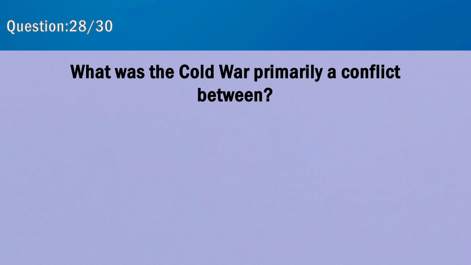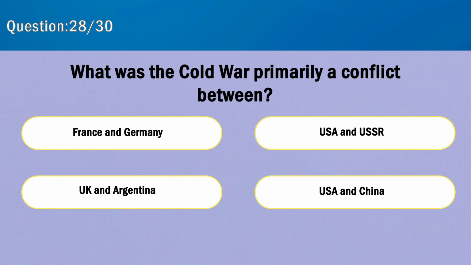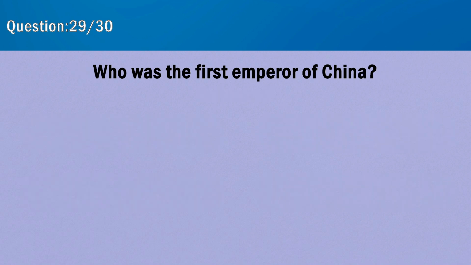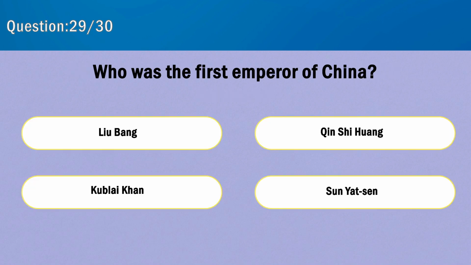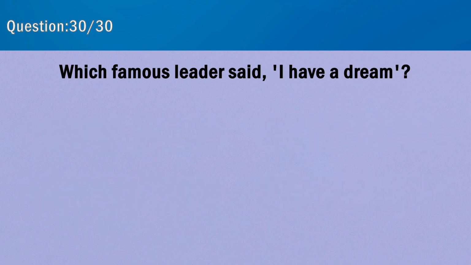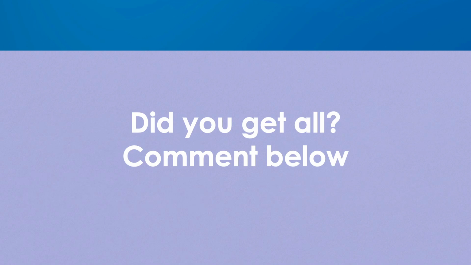What was the Cold War primarily a conflict between? USA and USSR. Who was the first emperor of China? Qin Shi Huang. Which famous leader said, "I have a dream"? Martin Luther King Jr.